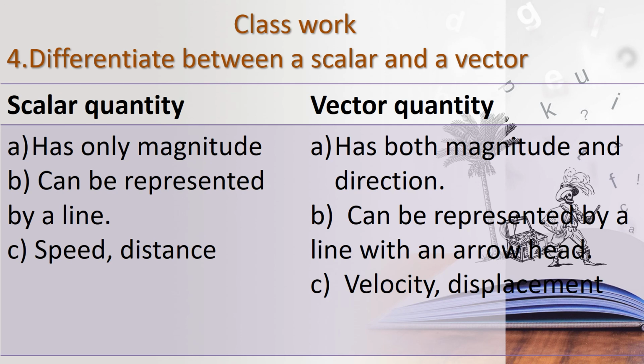And then third point, what are the examples? Speed and distance are the examples of scalar quantity, and for vector quantity, velocity and displacement are the examples. Okay, children? Take your classwork note and write it.